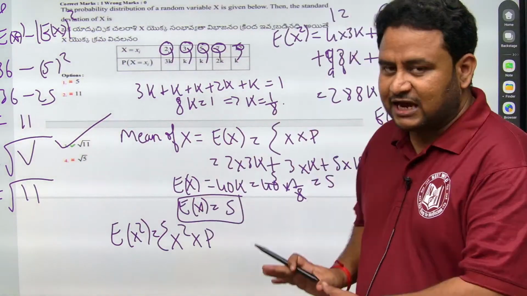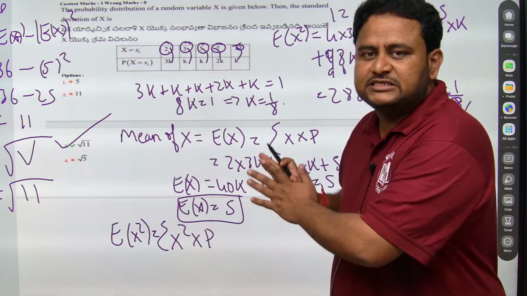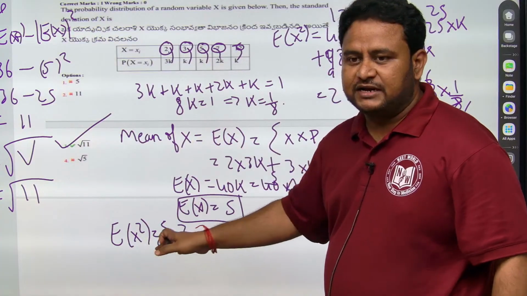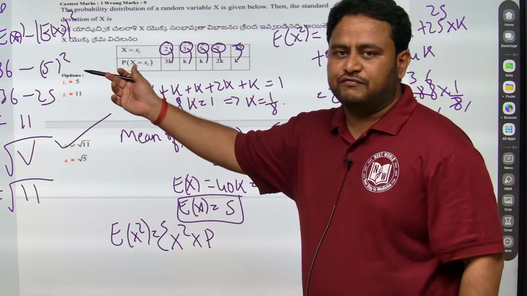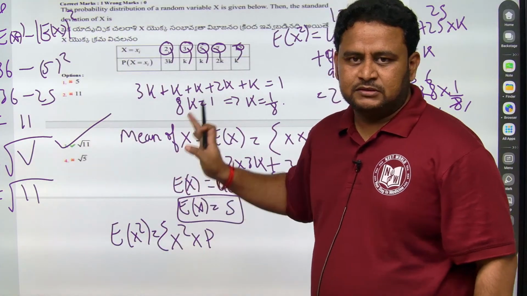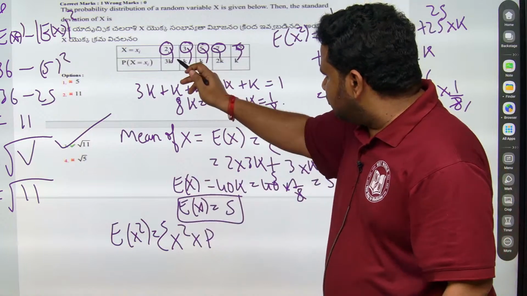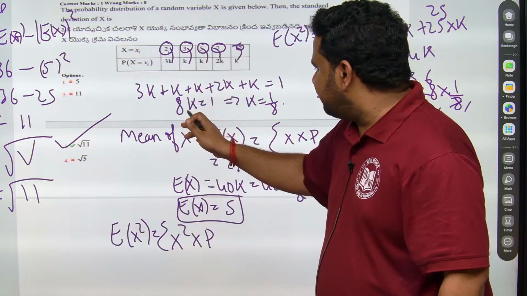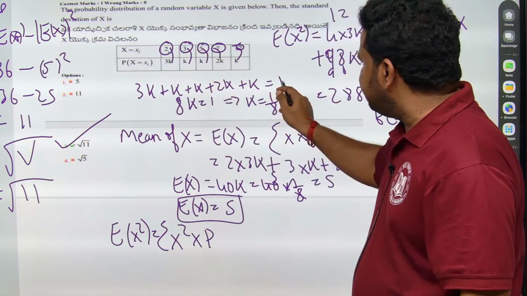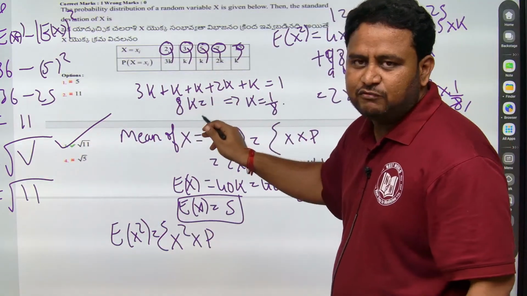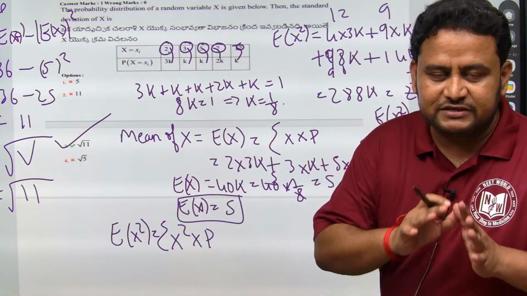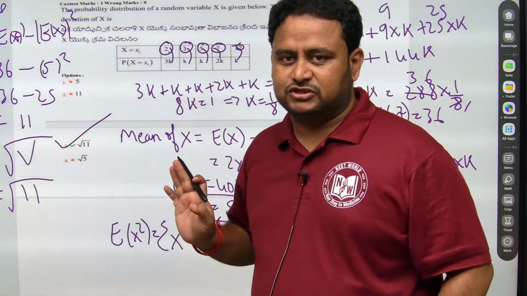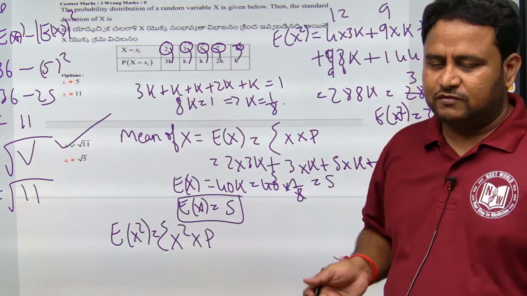I may be taking time to explain each of these questions, but it is highly important to know this concept. Here you have learned how to find the mean, how to find E of x square, and also how to find the variance and the standard deviation. These are the steps you have to follow, but the most important thing is you have to square, multiply and then add. In the first step itself, the total probability will be equal to 1. So using that you will be able to find the value of k. Without finding the value of k you cannot proceed with this question. So please find the value of k.